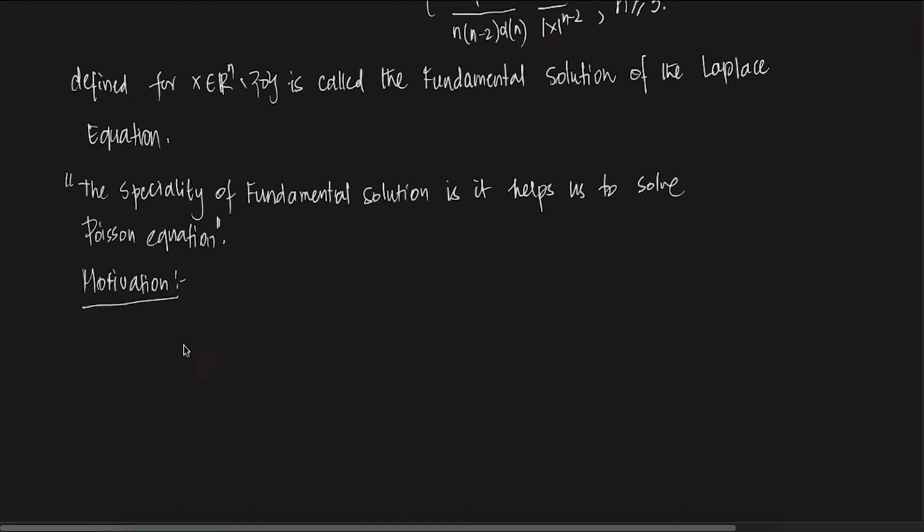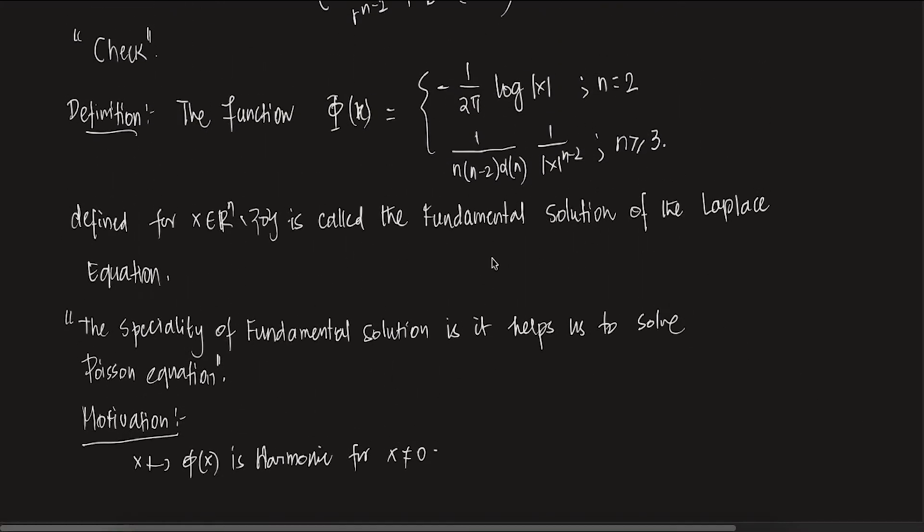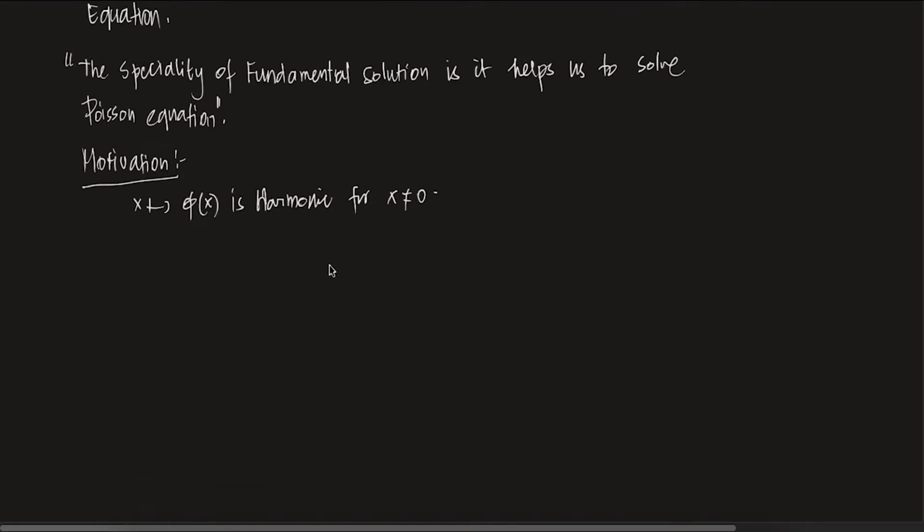Now you see what happens is this. Let's say x going to phi of x. This is harmonic for x not equal to 0, yes or no? Yes, because we have seen that phi solves this problem for all x in Rn except at 0. So basically this is harmonic for x not equal to 0.